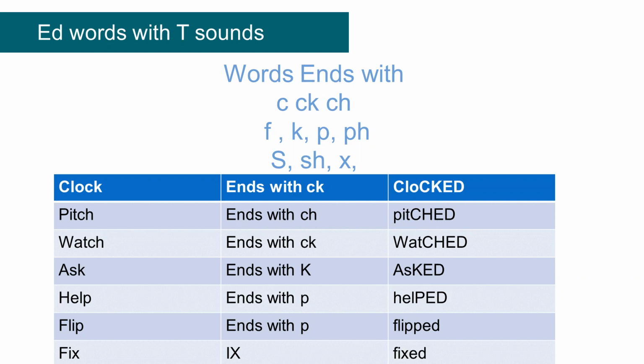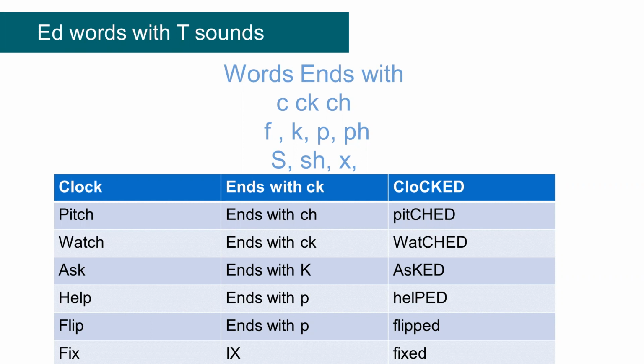So we go with the word pitch. Ends with CH. The word is pitched. Clock. Ends with CK. The word is clocked. Now let's go to number 3, watch. Ends with CH. The word is watched.